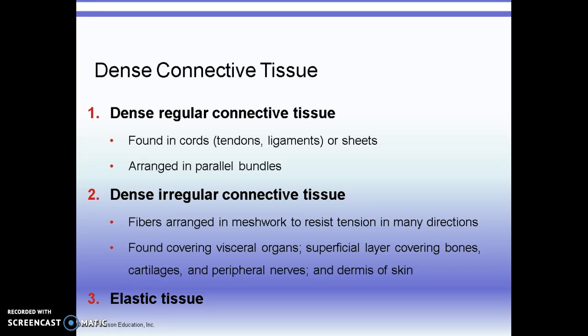Dense irregular connective tissue also is made up of collagen, but it's not quite as strong. It doesn't need to resist the tension that dense regular connective tissue needs to resist. We find dense connective tissue in our skin.